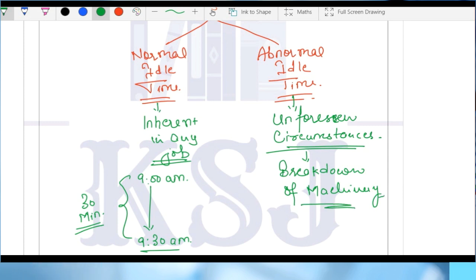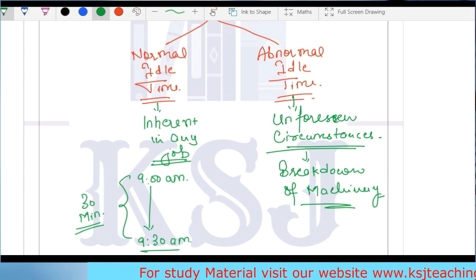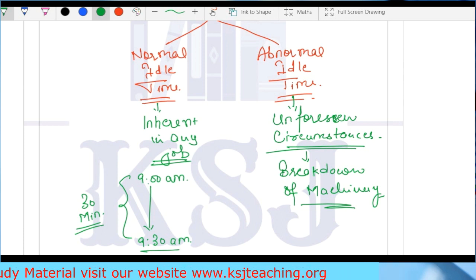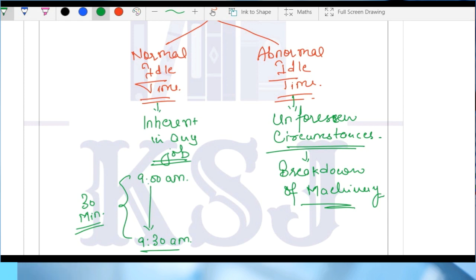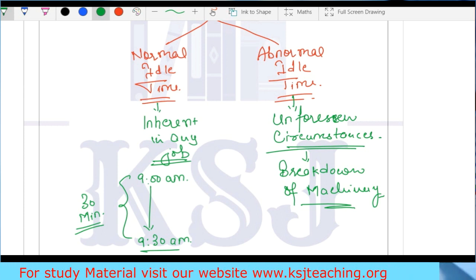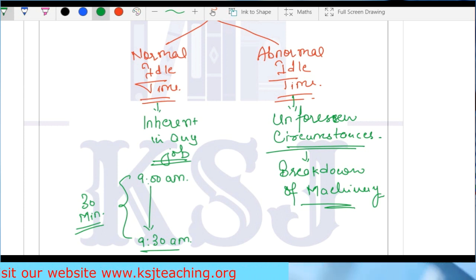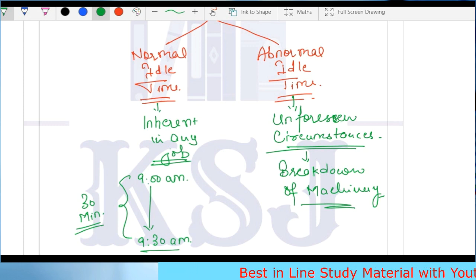Say a worker is working on a machine and the machine suddenly breaks down. Now what will happen? Is this the mistake of the worker? No, sir. Now till the time the machine is repaired and back to the working condition, the worker will sit idle. But we cannot deduct the wages of the worker because this breakdown of the machinery was not the mistake of the worker. It was the mistake of the electricity department. Say there was a short circuit. Now you say that it is the mistake of the electricity department, but you cannot ask the electricity department to pay the worker, right? You will be paying the worker, sir.